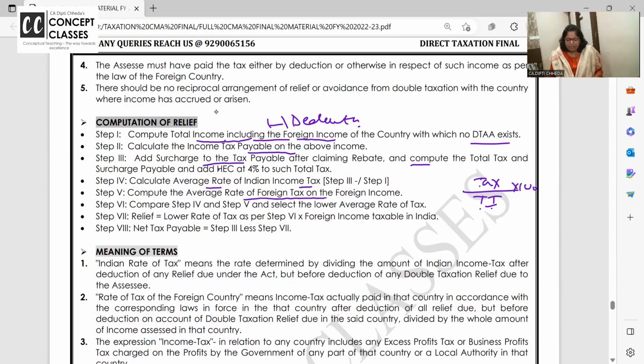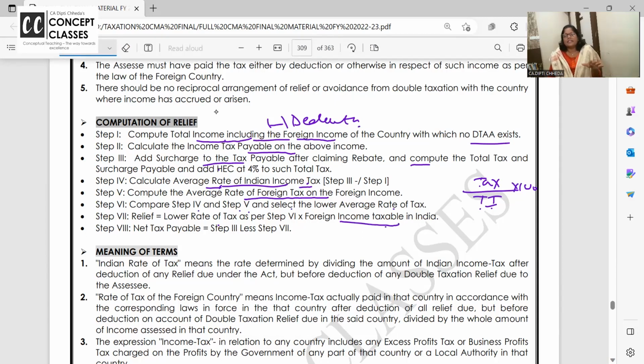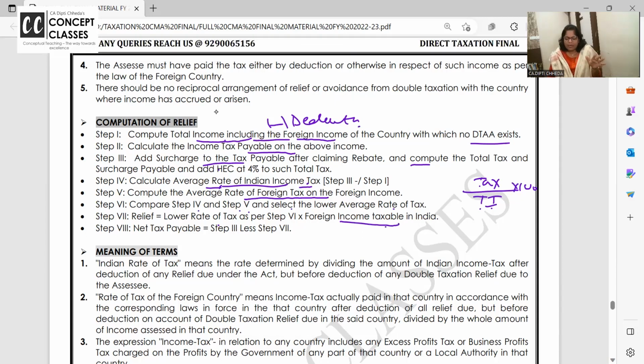Compute the average rate of tax in the foreign country. Now compare. Step 4 is the average rate of tax in the foreign country, and step 5 is the average rate of tax in India. Whichever is lower, that much relief you will give from the foreign income tax. Okay?